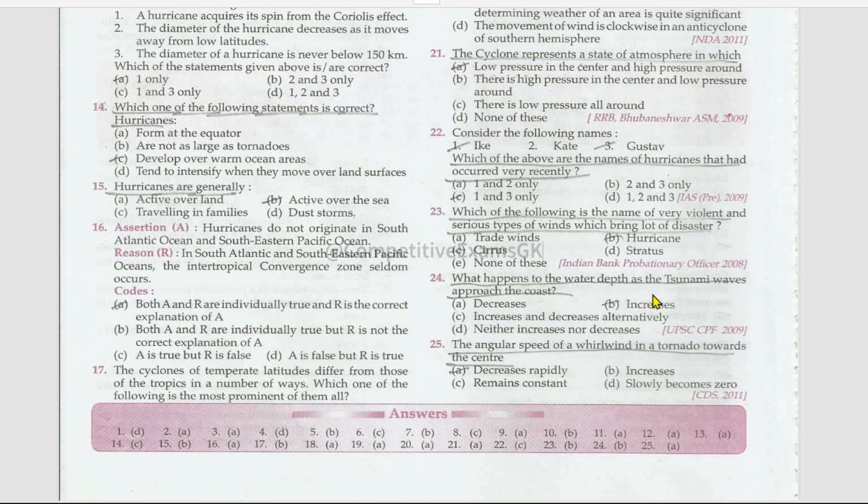What happens to the water depth as the tsunami waves approach the coast? Water depth increases. The angular speed of a whirlwind in a tornado towards the center decreases rapidly.